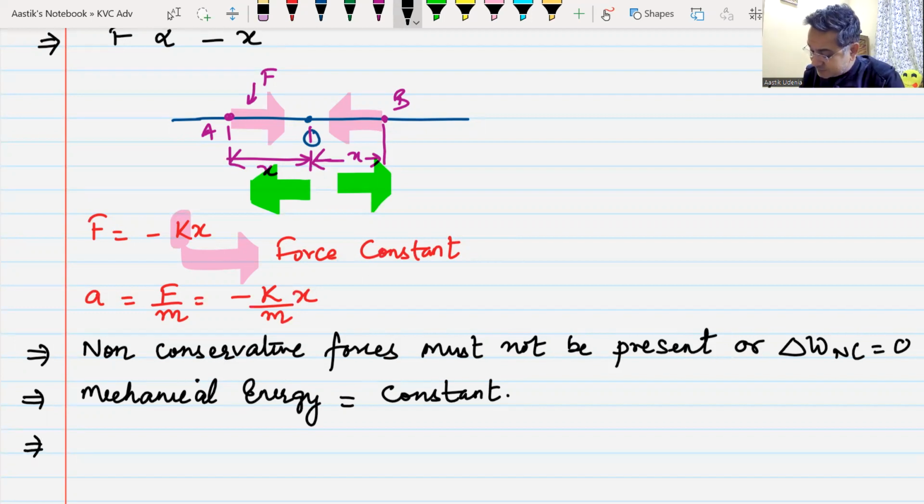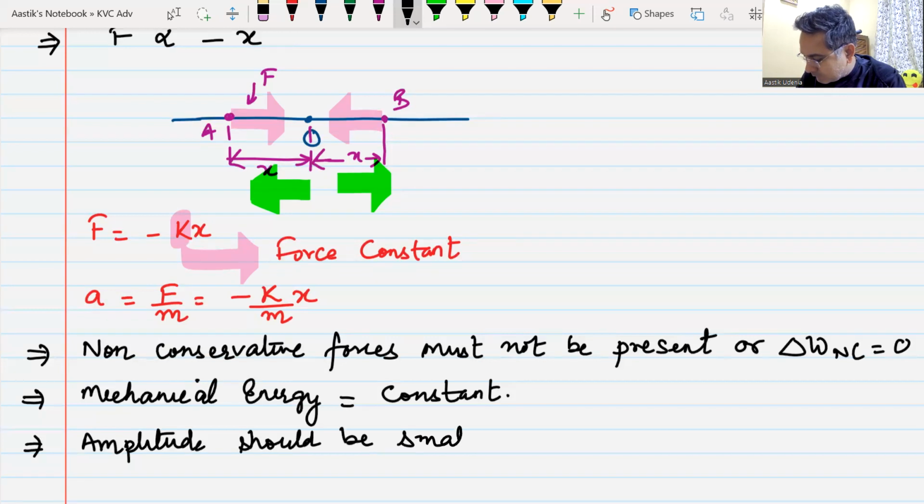At the same time, in most of the cases, the amplitude should be small. If the amplitude becomes large, then the motion may not remain simple harmonic. Now, if these conditions are fulfilled, what are the conditions?